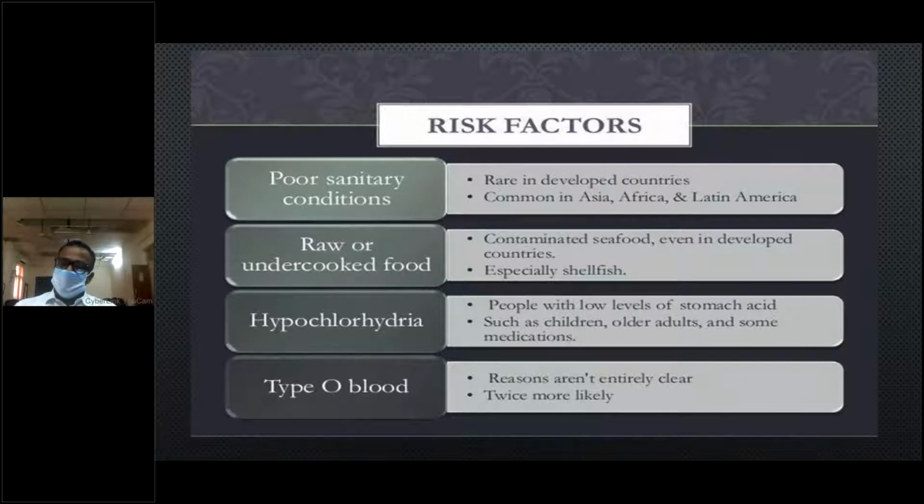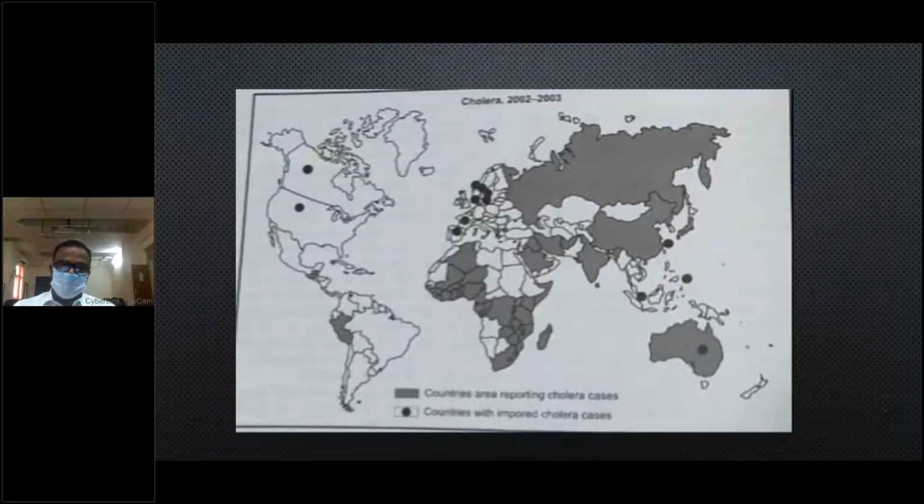Others more prone are those with hypochlorhydria or achlorhydria, that is patients with absence of acid in the stomach, and patients with chronic use of PPIs, proton pump inhibitors, are also more prone to cholera. People with blood group O are a little bit resistant, but the reason is not known. In the map, the black countries are those where cholera is imported from other countries, they are developed countries, and the remaining gray areas are endemic areas for cholera.